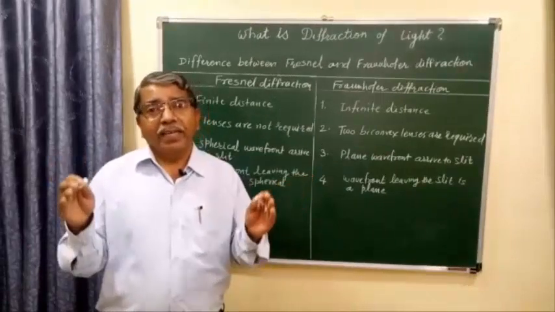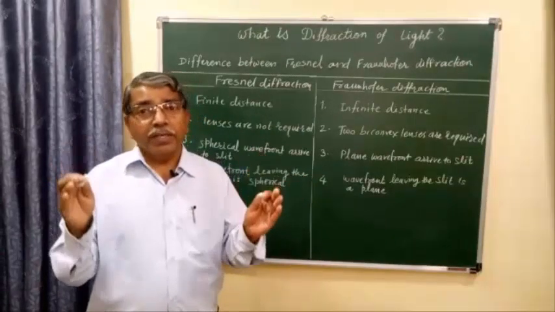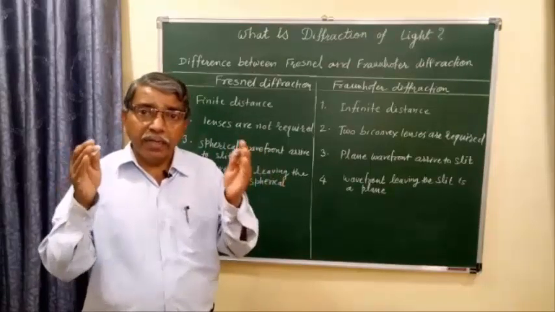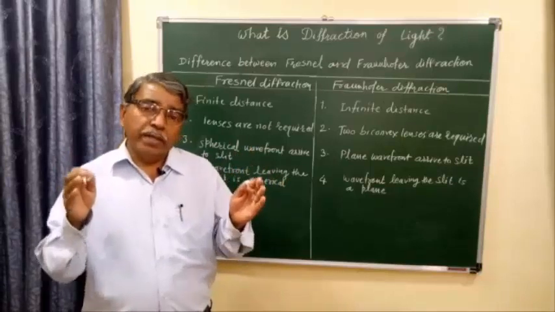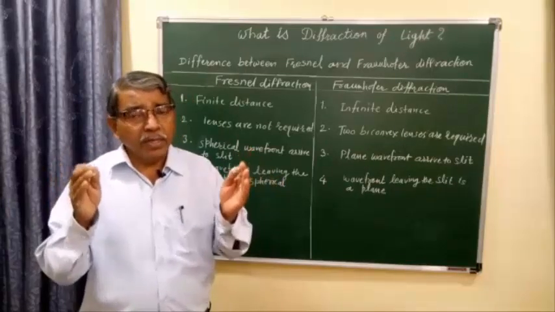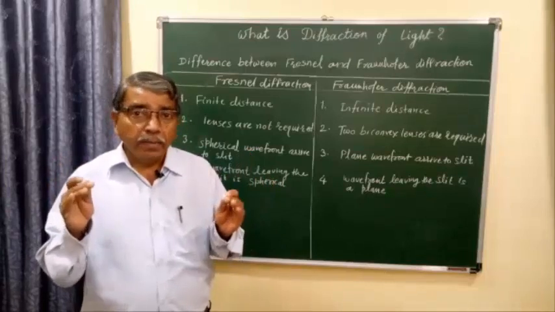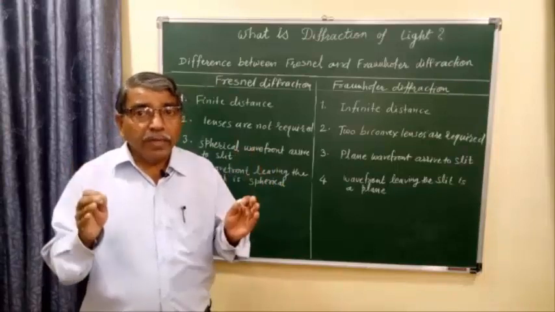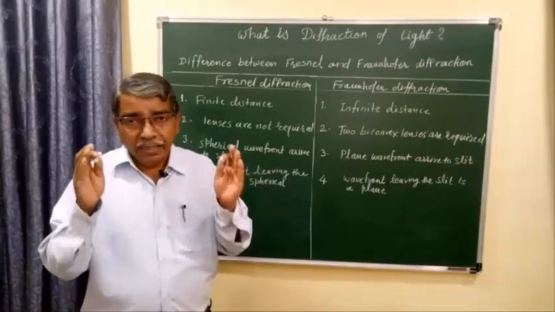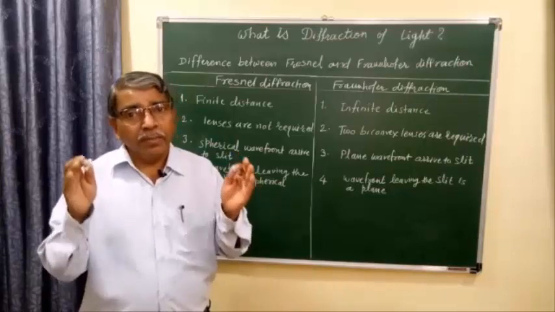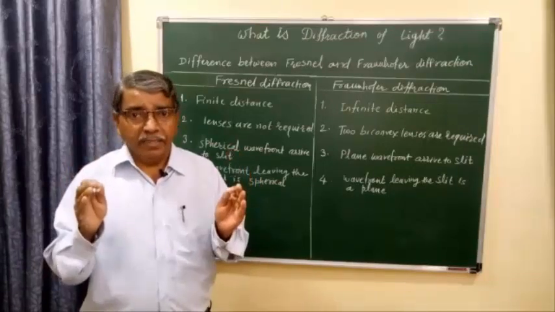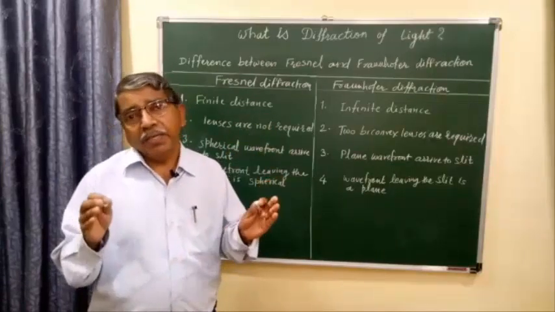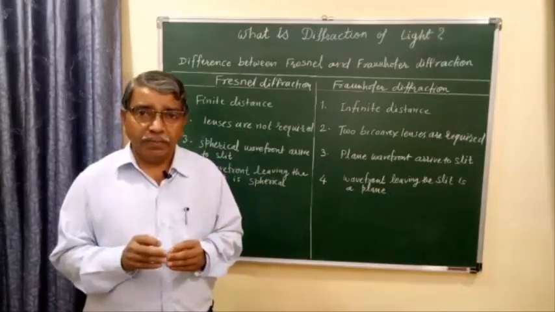Now the 5th and last point. In case of Fresnel diffraction, the rays from the spherical wavefront make different angles with the slit. That's why mathematical formulation and study becomes very complicated. But in case of Fraunhofer diffraction, due to the plane wavefront, each and every ray makes a similar angle with the slit, that's why mathematical formulation becomes comparatively easy. So that was the difference between Fresnel diffraction and Fraunhofer diffraction.